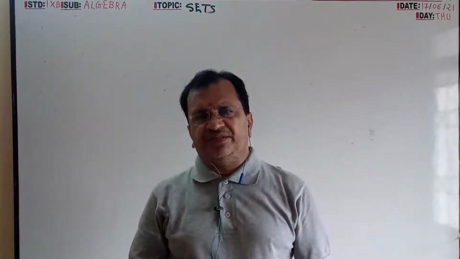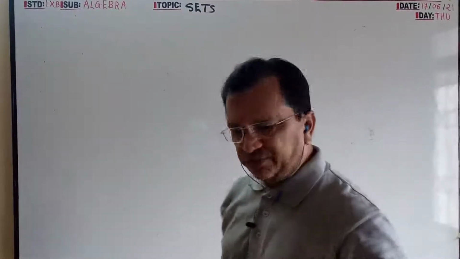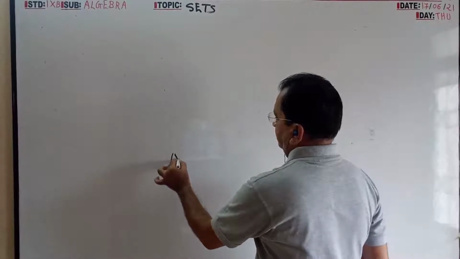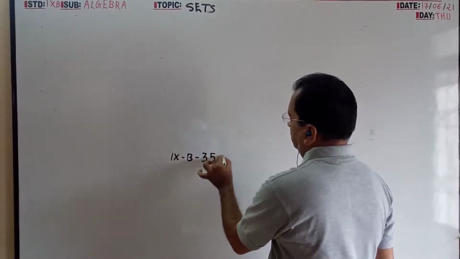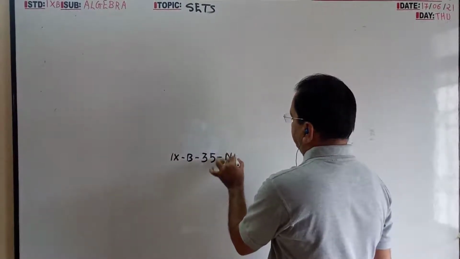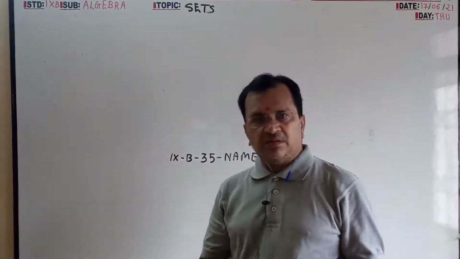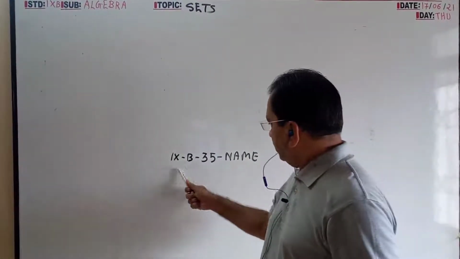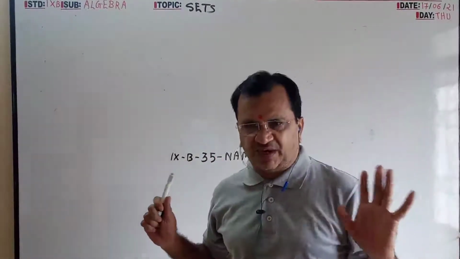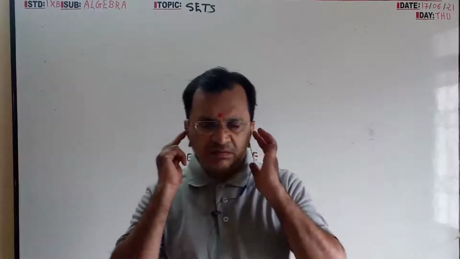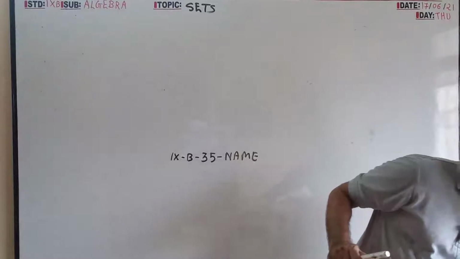Today, first time I have given the entry, but from tomorrow, strictly you have to write standard, division, roll number, and name. If 1, 2, 3, 4 is there, then only I will give you the entry. That's final. So let's start.